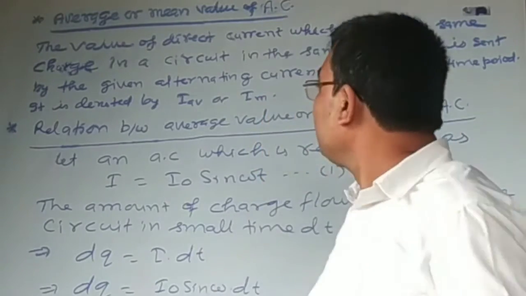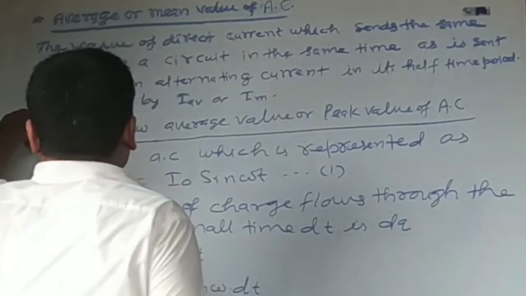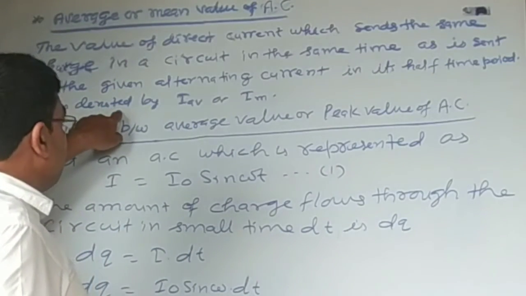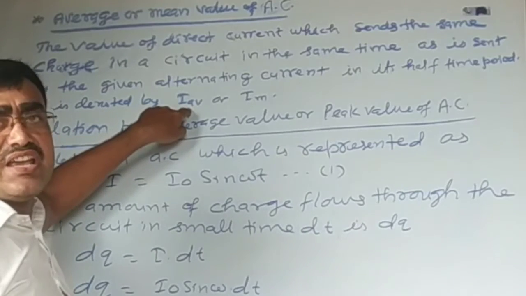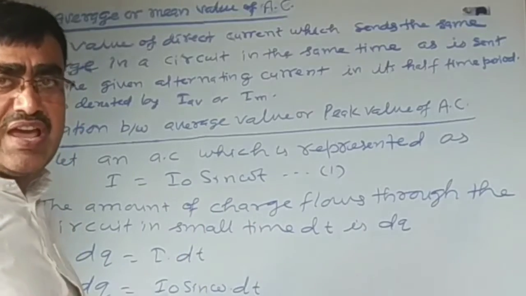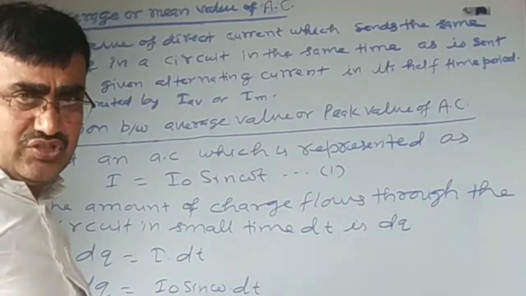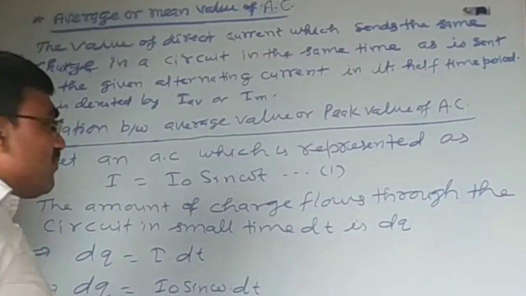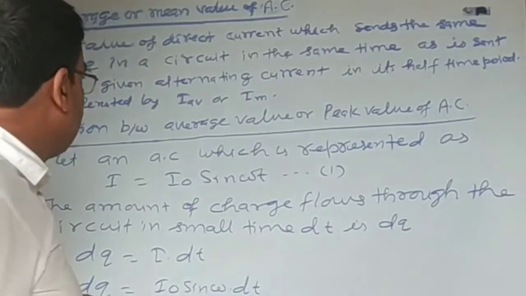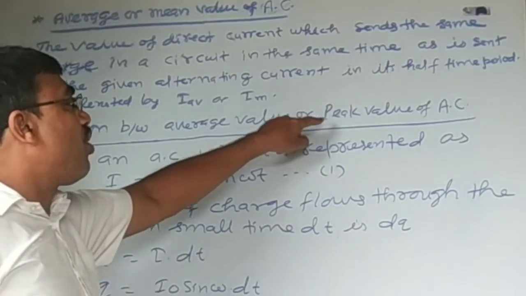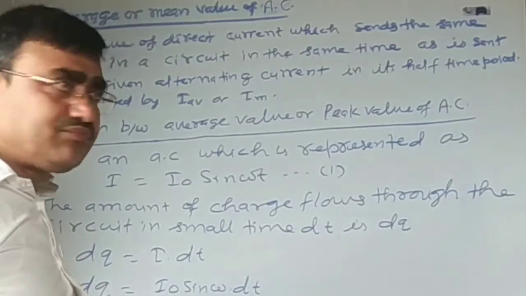The average value of AC is denoted by IAV or IM because it is also known as the mean value of AC. Now I am going to establish the relation between the average value and the peak value of AC.